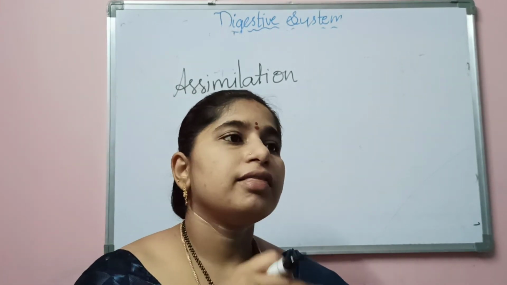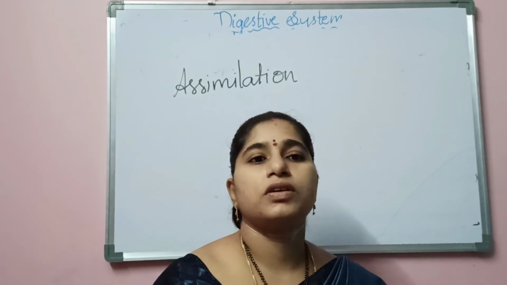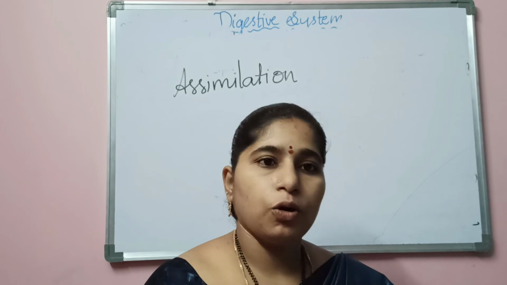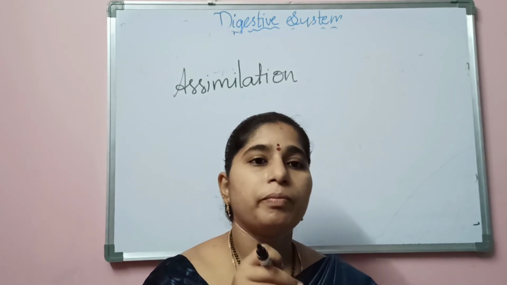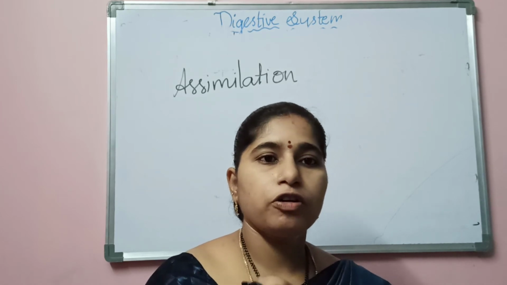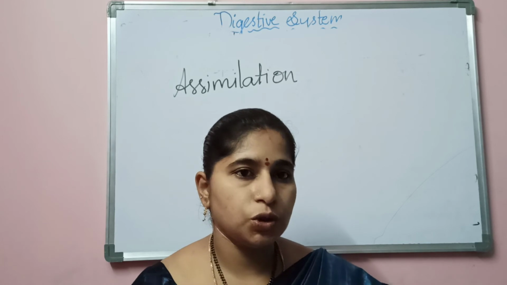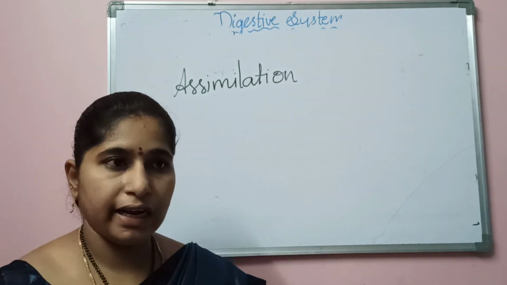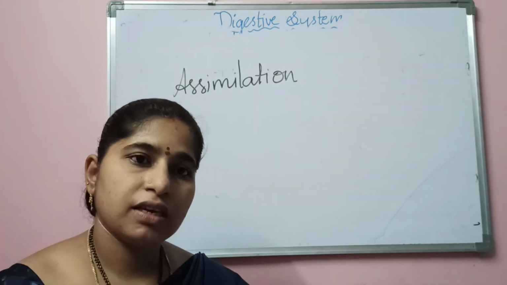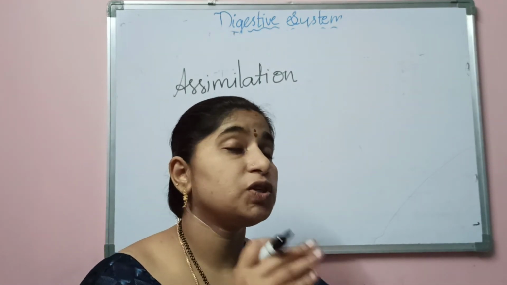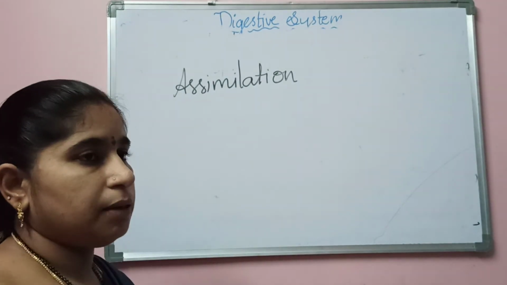So these nutrients will be used for energy, for repair, and for growth. That process is called assimilation. It means the food material absorbed by the villi of the small intestine mixes with the blood. Through the blood it reaches the tissues, and there the tissues assimilate it into products which give us energy, repair the tissues, and give us growth. That process is called assimilation.